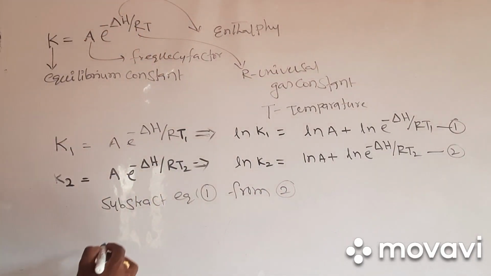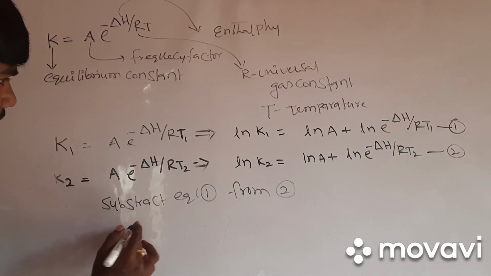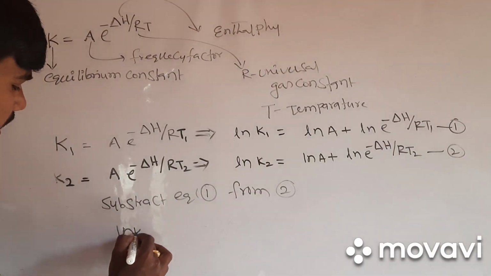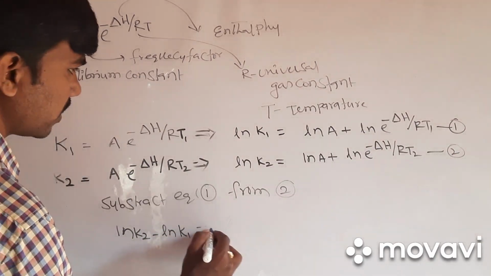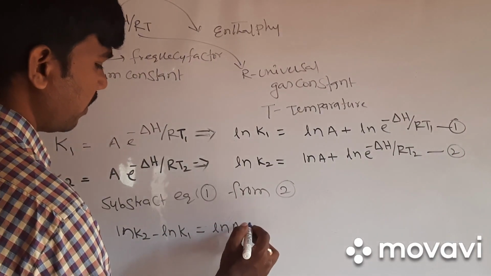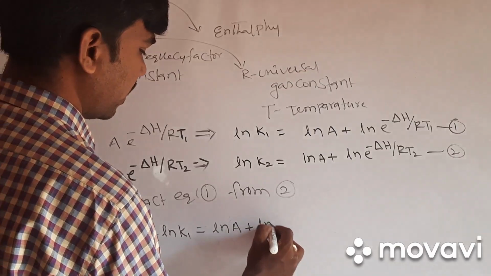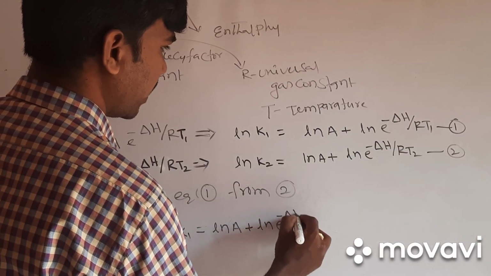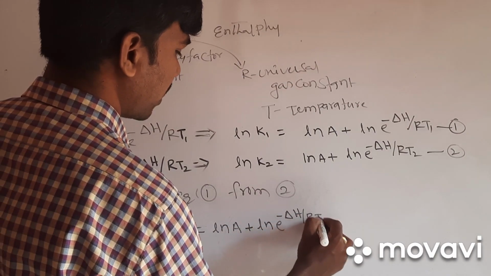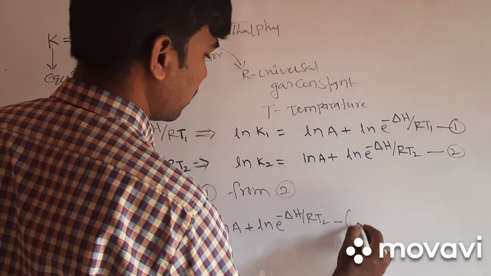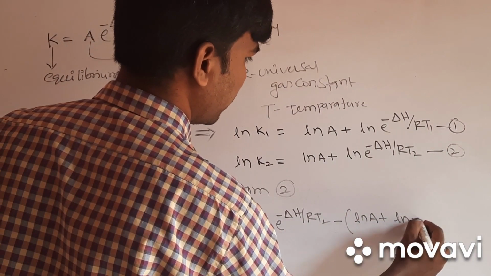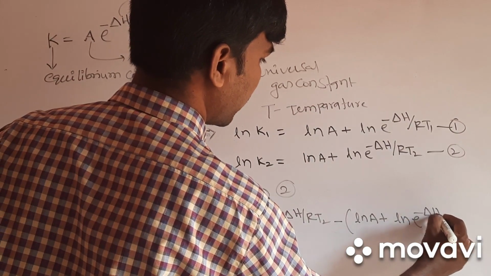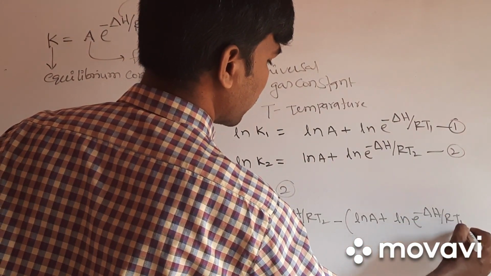Then what you will get? ln K2 minus ln K1 is equal to ln A plus ln e to the power of minus delta H by RT2, minus ln A plus ln e to the power of minus delta H by RT1.